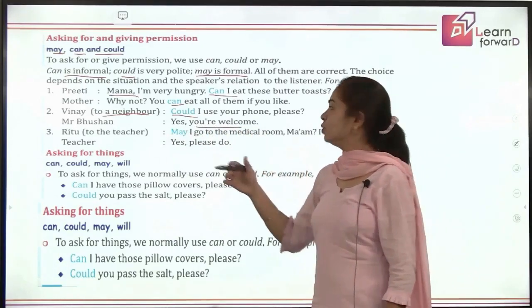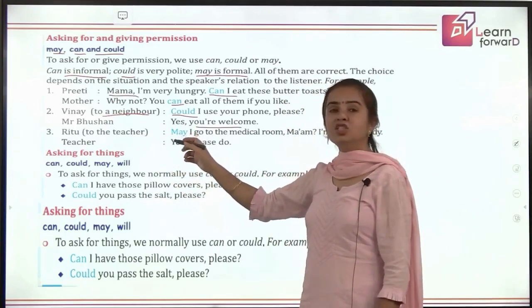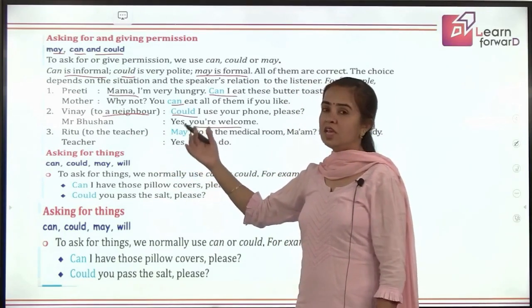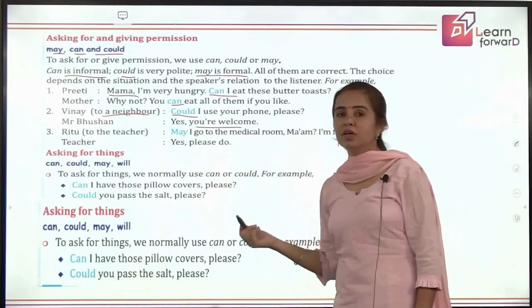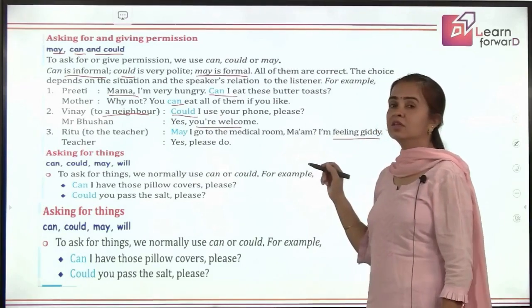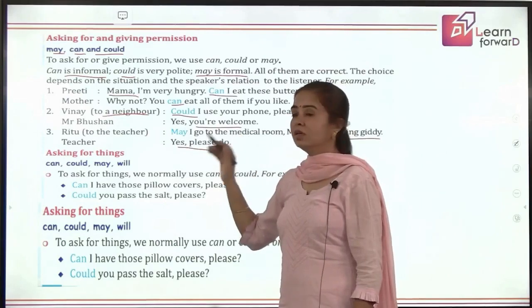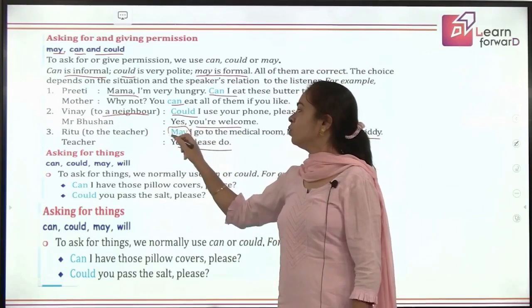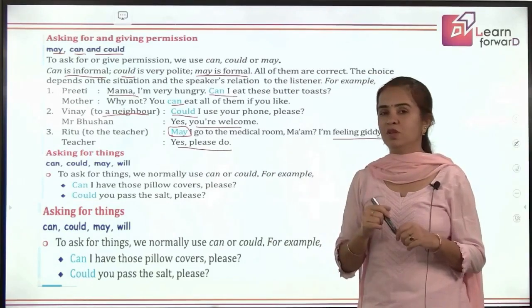The third situation is Ritu. She's talking to her teacher and seeking permission. She'll say, may I go to the medical room? May I go to the restroom? I am feeling giddy. So the teacher says, yes, please do. Did you see here? May, when you are talking to your teacher, because there you have a formal relation with your teacher.